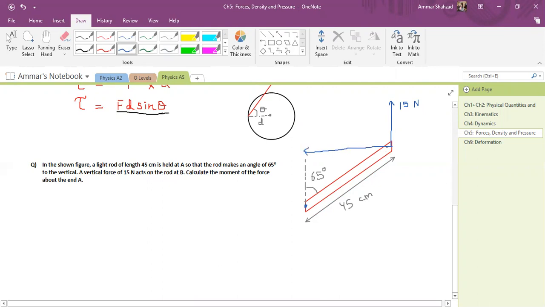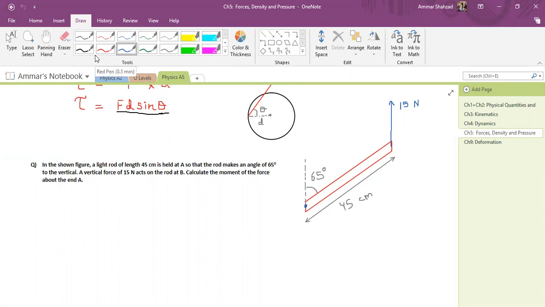So how will I do that? I know the angle. I know this. So basically, I'm finding this component of distance. To do that, I will do 0.45 sine 65. So this is a longer method. A simple method is to just go to our formula. This is my formula.